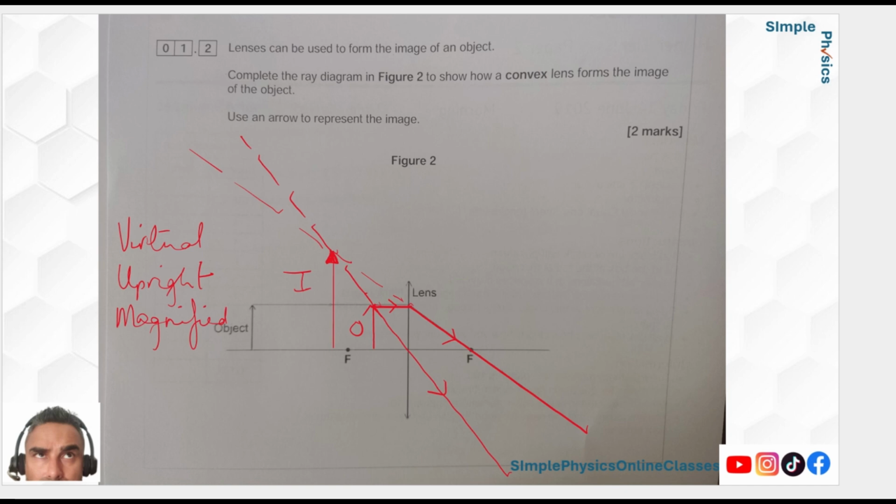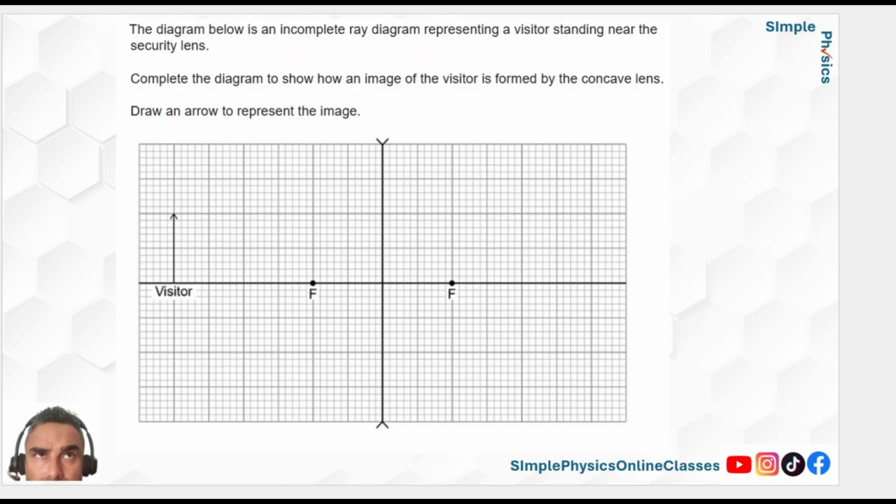And just a bit more practice, let's do a concave lens, or diverging. So here's the lens. Now, can you look at the arrows on top of the lens, or the pointers, I guess. So what do we do here? Again, one goes through the center from the top of the object, so I'll do that first. There you go. Okay, draw your arrow, show the direction.